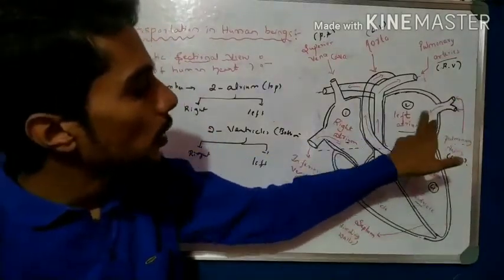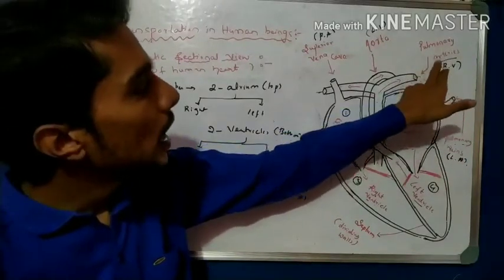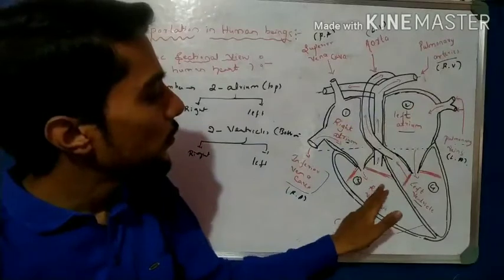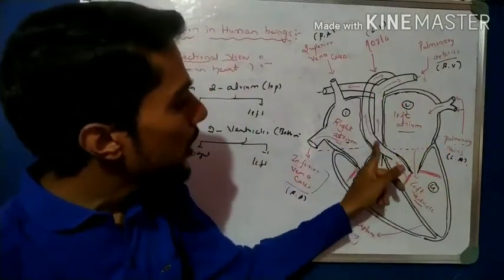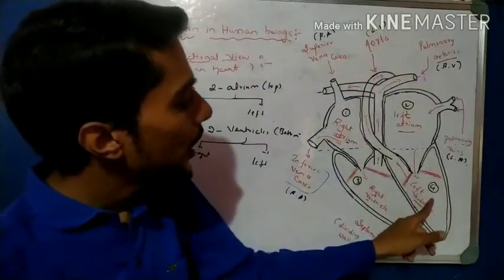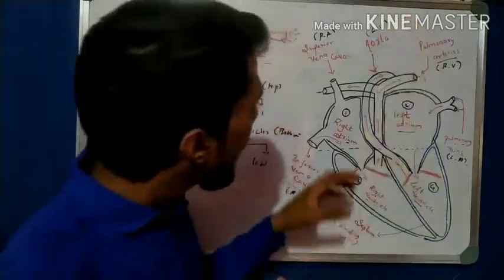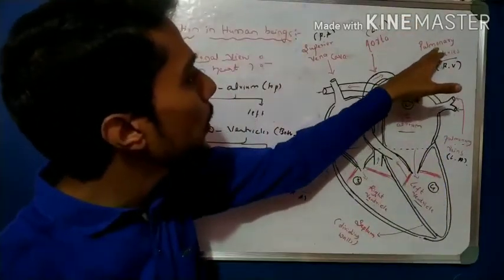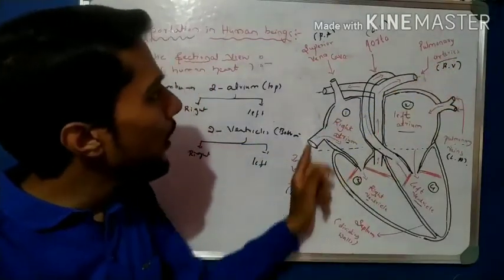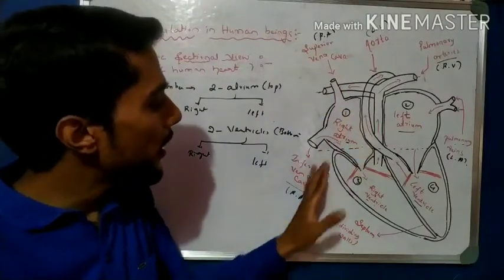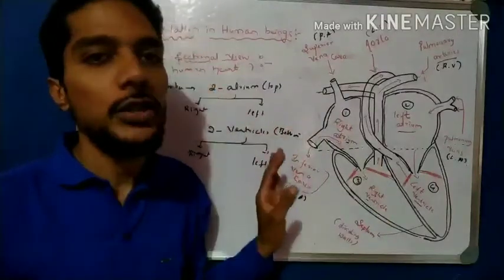The pulmonary veins come from the left side, that is, they open into the left atrium. The pulmonary arteries come from the right ventricle. The aorta, this S shape, comes from the left ventricle, LV. The inferior vena cava and superior vena cava open into the right atrium. So these are the different types of vessels and which position they come from, that is important.